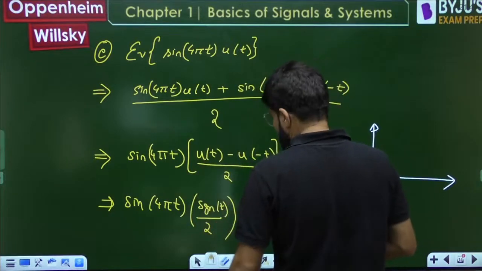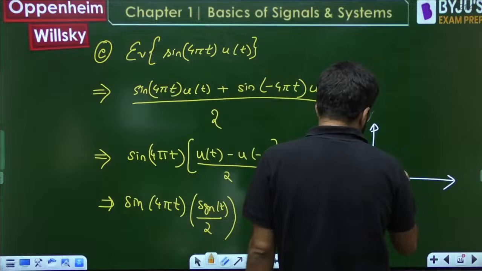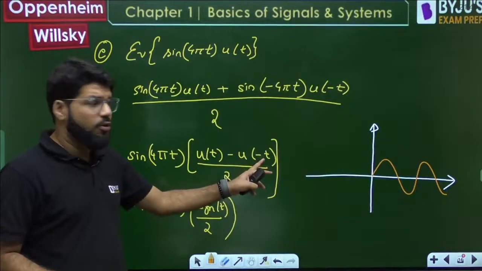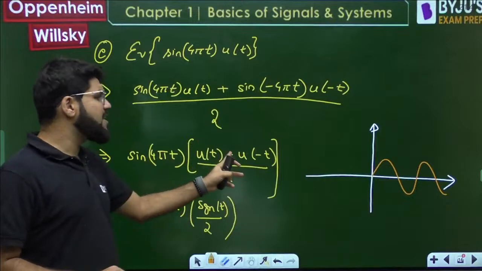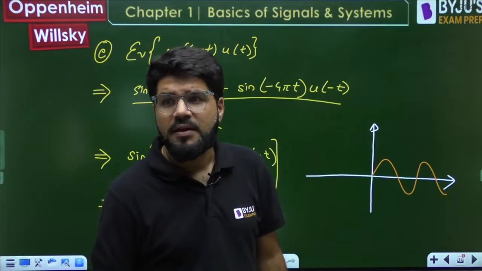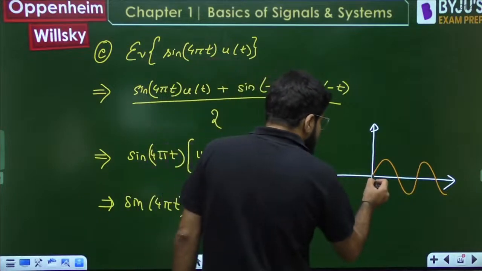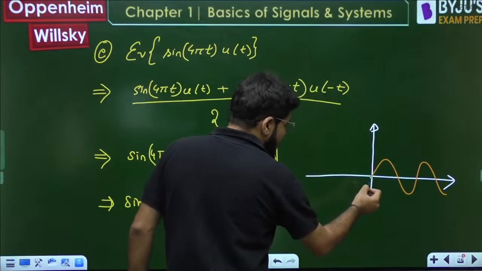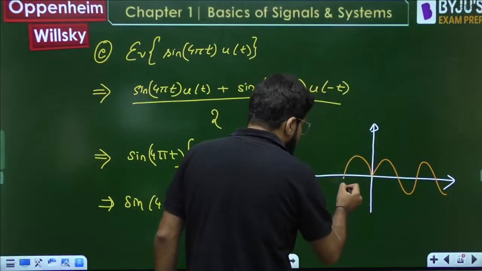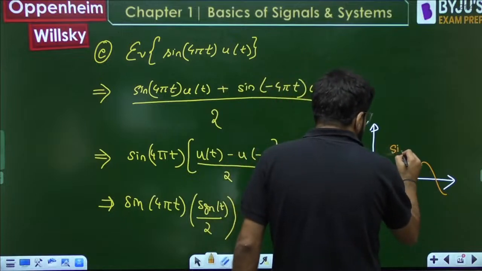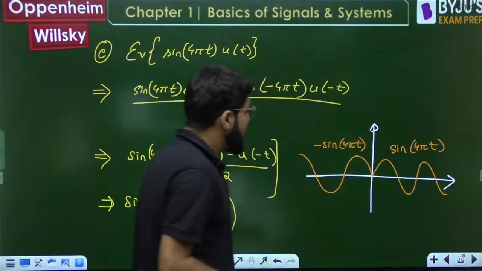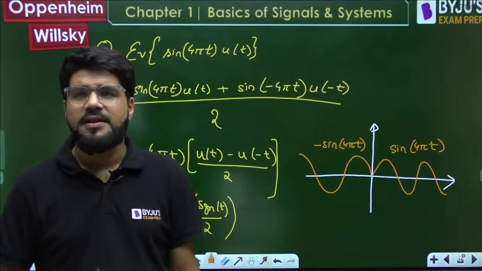Sin 4πt u(t) means the right side has sin 4πt. On the left side, u(-t) multiplied gives minus sin 4πt. So on the left side I want the minus sin θ waveform. This one is sin 4πt and this one is minus sin 4πt, clearly telling that the periodicity is lost.